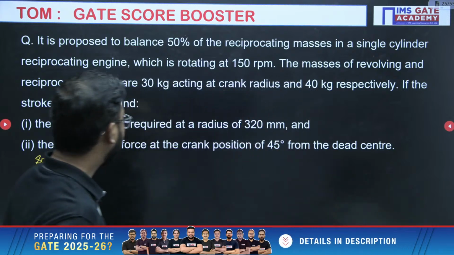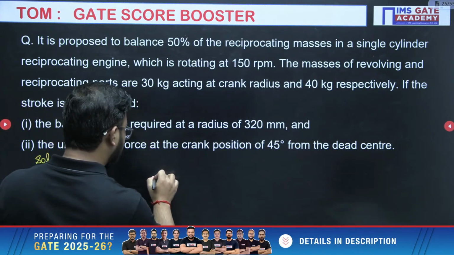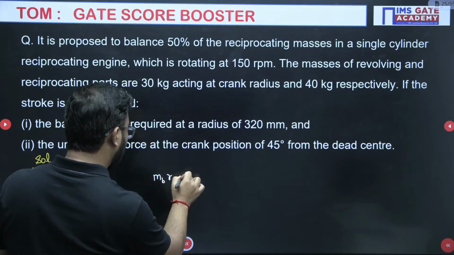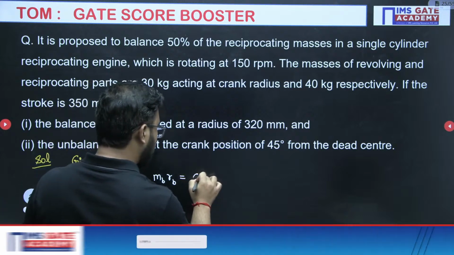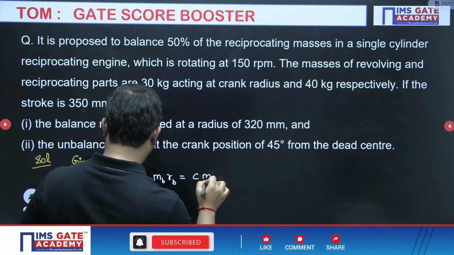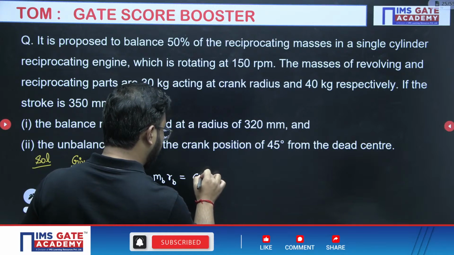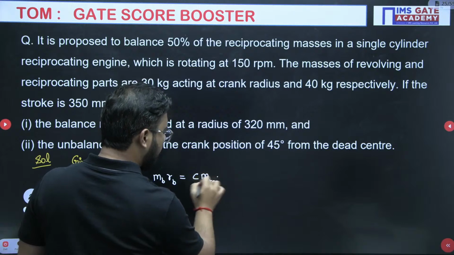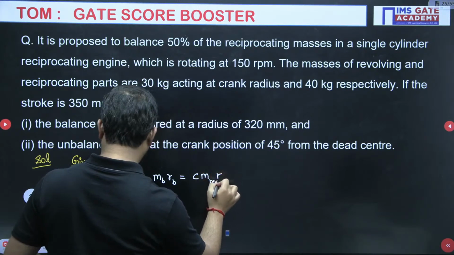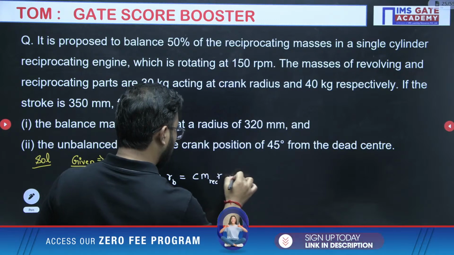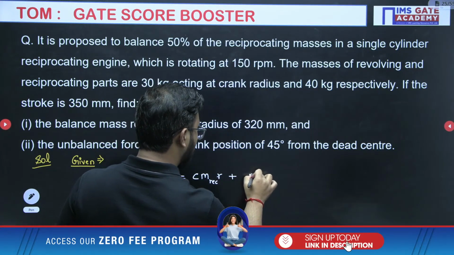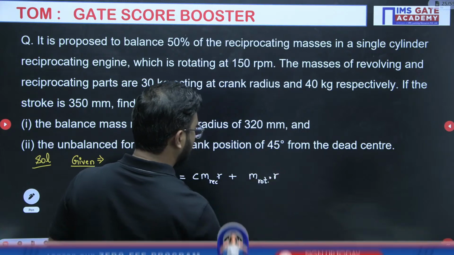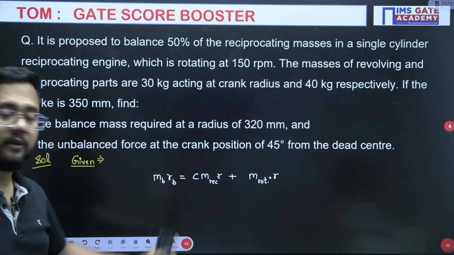Now, please see. First of all, this relation is very important. You need to understand: MB RB, the balancing mass and its position, equals C into mass of reciprocating mass multiplied by the location of the reciprocating mass, plus rotating mass multiplied by the location of the rotating mass, where C is the percentage of partial balancing you are doing. This is the basic fundamental equation you should remember.